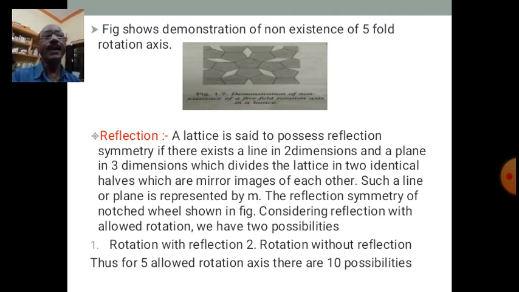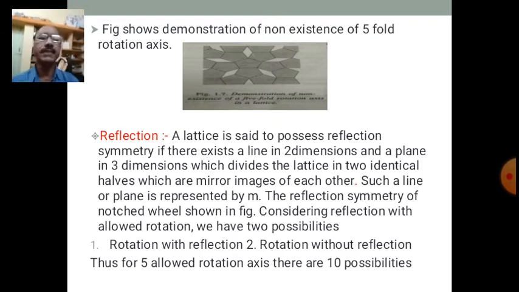There remain some gaps in the form of parallelograms, which is the demonstration of non-existence of 5-fold rotation axis. So, 5-fold rotation axis is not compatible with translational symmetry, therefore 5-fold symmetry is not possible. So this is what is meant by rotation symmetry. Then reflection symmetry.